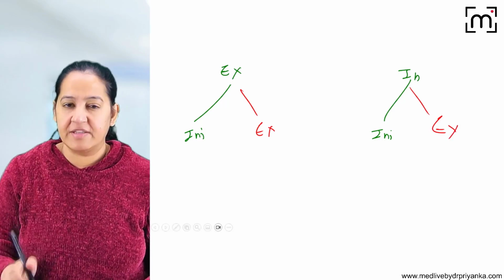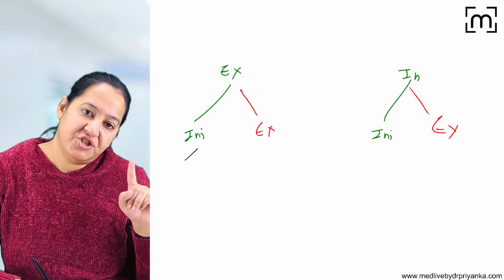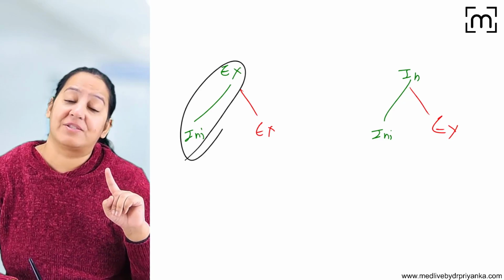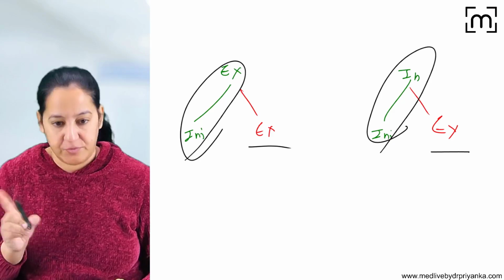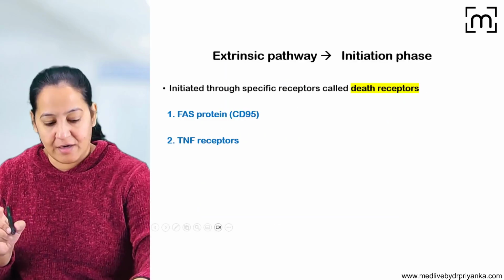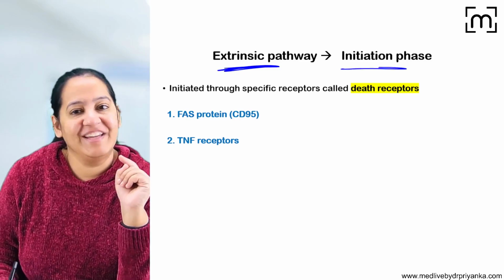So we will cover the mechanism in three steps. First, we will see the initiation of the extrinsic pathway. Then we will see the initiation of the intrinsic pathway. And then we will see the execution pathway of both of them together. So let's start with the extrinsic pathway, where the signal will come from outside, and the initiation phase.